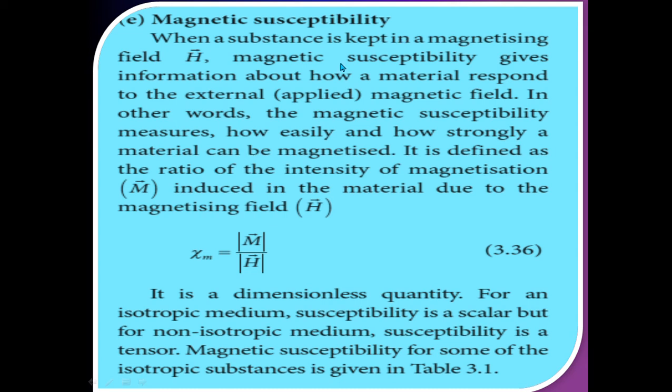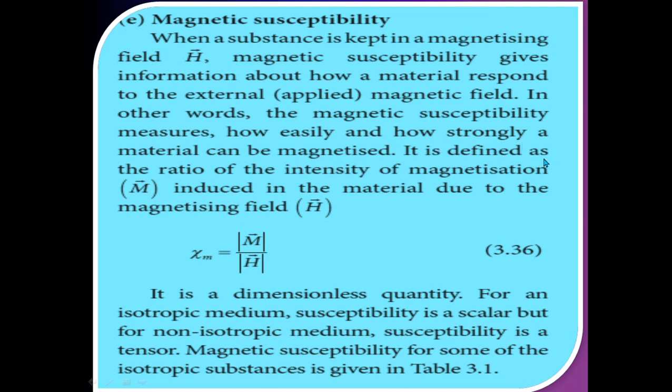What is meant by magnetic susceptibility? When a substance is kept in a magnetizing field H vector, magnetic susceptibility gives information about how a material responds to the external applied magnetic field. In other words, magnetic susceptibility measures how easily and how strongly a material can be magnetized.